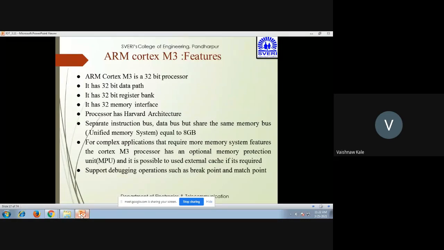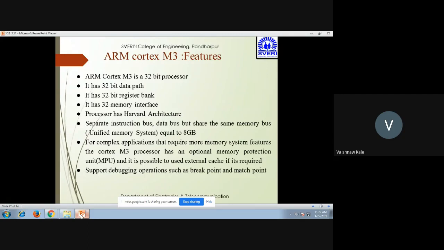The ARM Cortex M3 is a 32-bit processor having a 32-bit data path, a 32-bit register bank, and a 32-bit memory interface. The processor has a Harvard architecture, with separate instruction bus and data bus, but it shares the same memory bus, that is a unified memory system, which is equal to 4 GB.